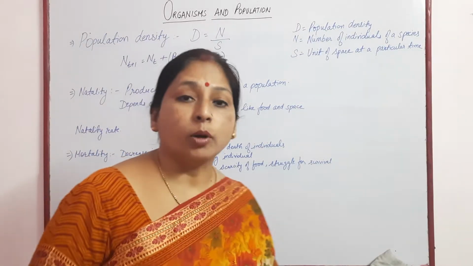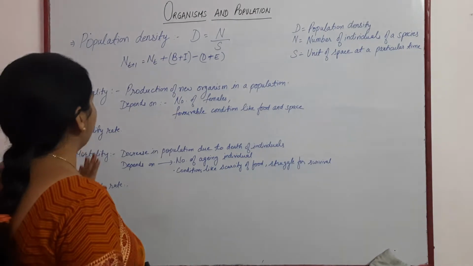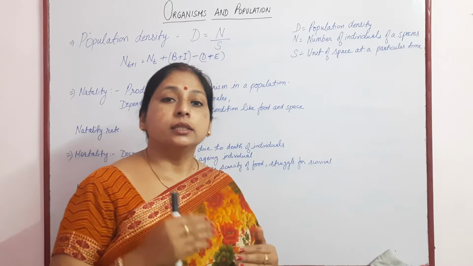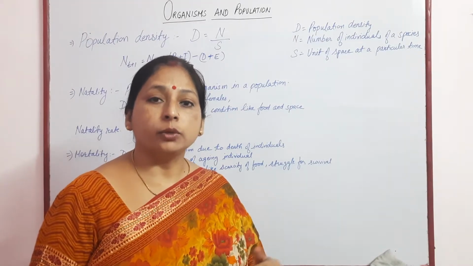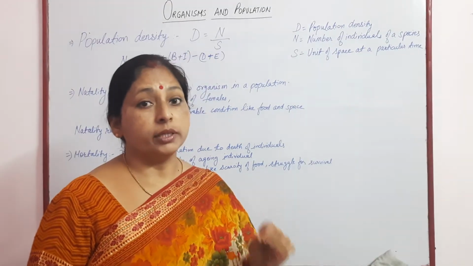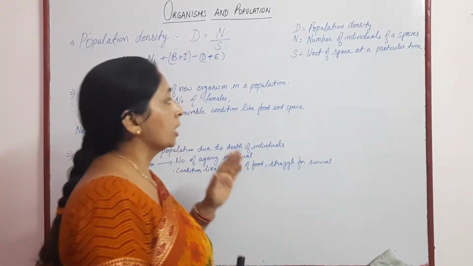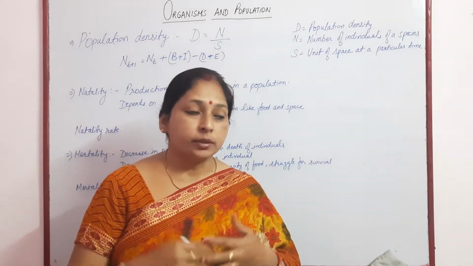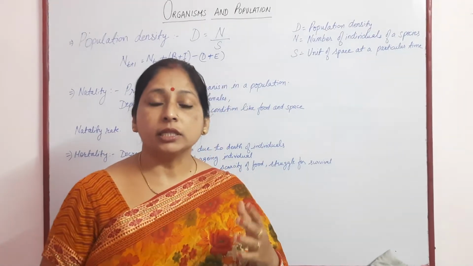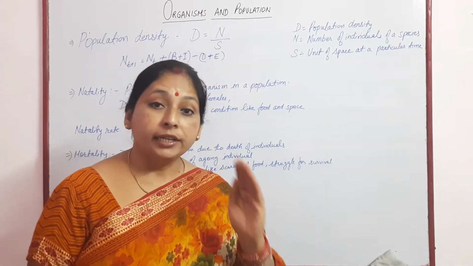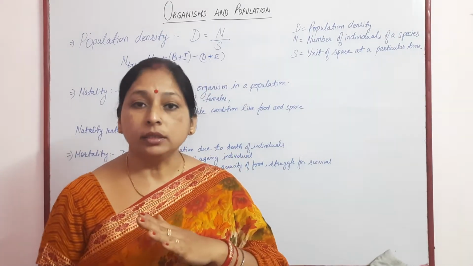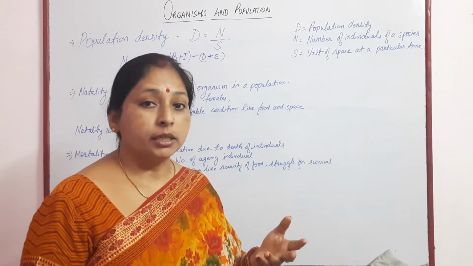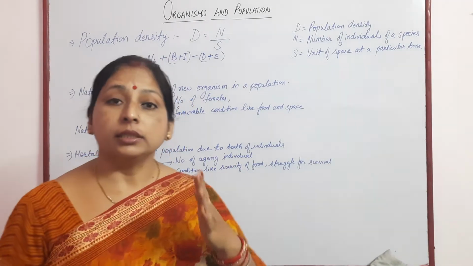The next term is population density, natality and mortality. The definition: population density is the number of individuals of a particular species in a particular area at a particular time. We specifically mention area and time because the number of individuals of a particular species differs from one area to another depending upon the availability of space, food, and favorable conditions.